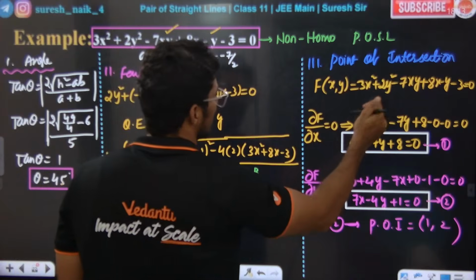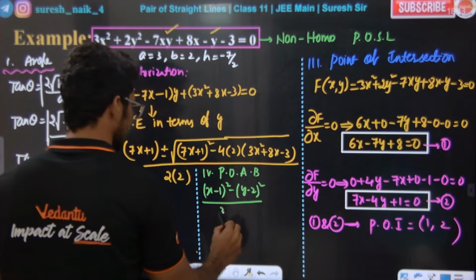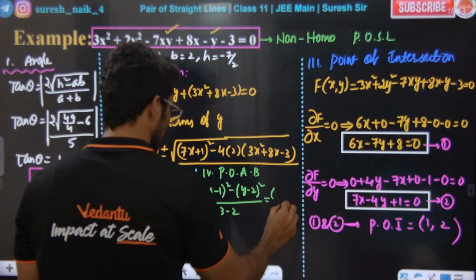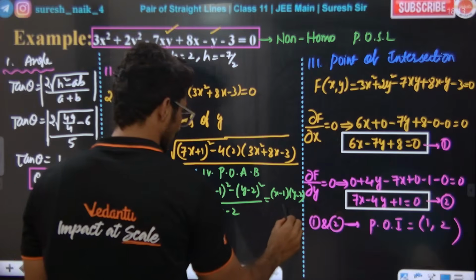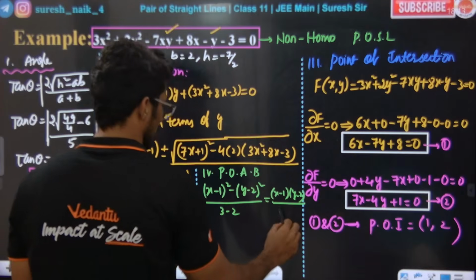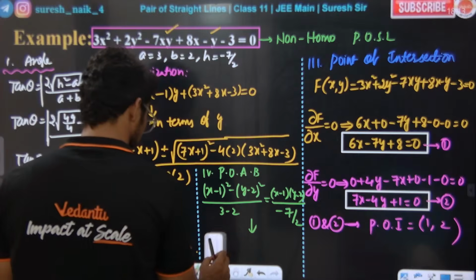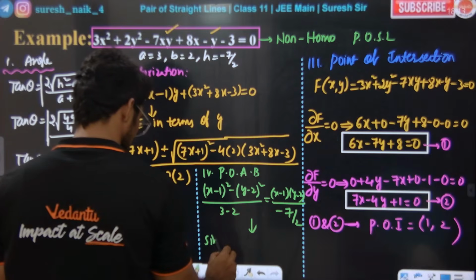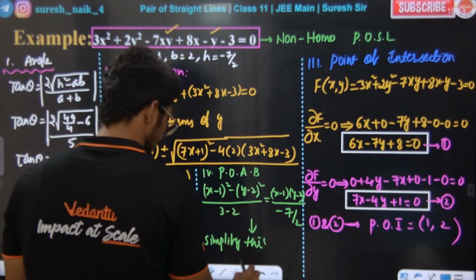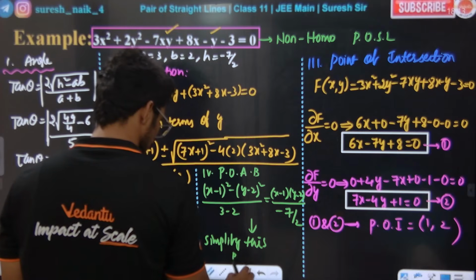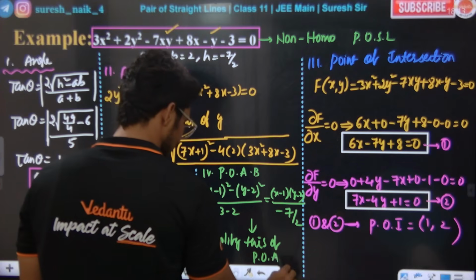Here the a value is 2 and the b value is 3, so a minus b, equal to xy divided by h, where h is minus 7 by 2. Solve this, simplify this. You will be getting the pair of angle bisector equation.